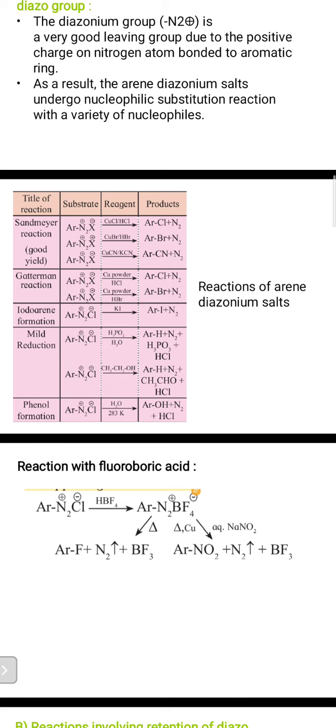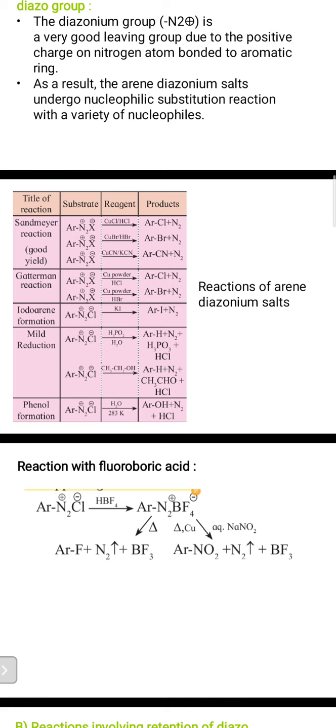All these are reactions of amines with the diazonium salts. For this diazonium salt you can use either chloro, bromo or iodo, but you get a better yield with the chloro salt. Then reactions of fluoroboric acid. The formula for fluoroboric acid is HBF4. That reaction is performed first with aryl diazonium chloride, ArN2 plus Cl minus. In the presence of fluoroboric acid HBF4, it gives ArN2 plus BF4 minus.